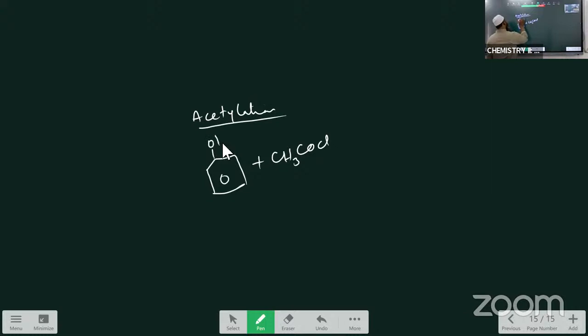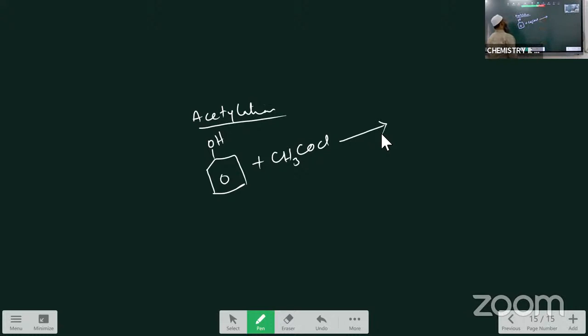Now in organic chemistry, another important name reaction that I am writing here is acetylation and decarboxylation. First I am writing acetylation. What is acetylation or acylation? Remember the acetyl group, CH3COCl, called acetyl chloride. Let us take phenol again. You can take any compound here, amines or benzene. Reacting it with acetyl chloride is called acetylation.